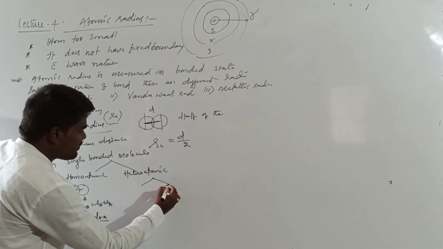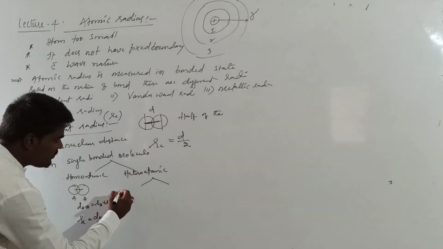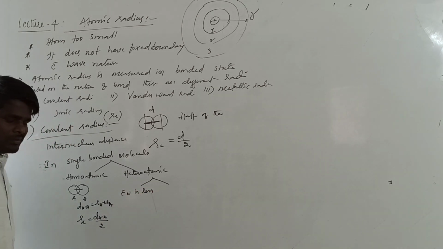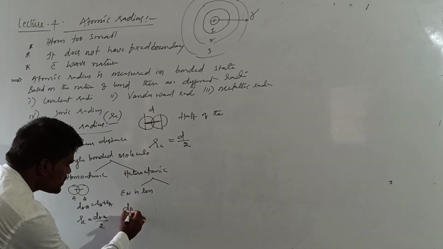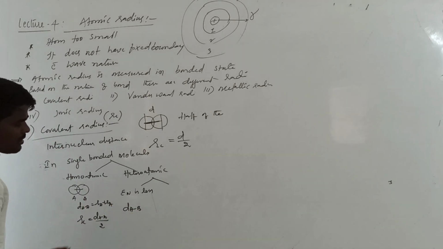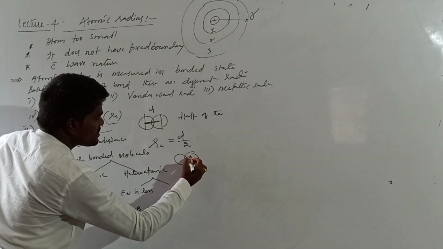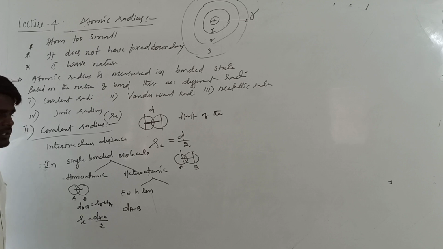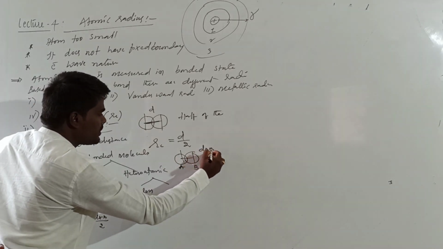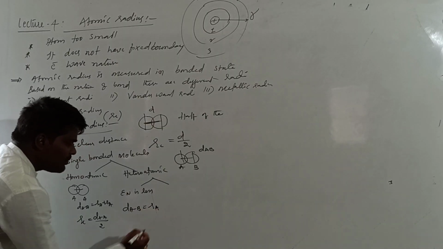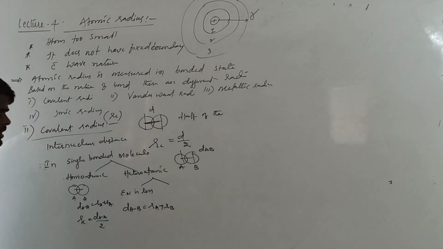In case of heteroatomic, there are two cases. If the electronegativity difference is less, then consider the distance between A and B. Suppose you are assuming two different atoms, how will it look? Two different atoms, this will be A and this will be B, and the bond is denoted with dB. If the electronegativity difference is too small, here this D will be equal to RA plus RB, the radius of A and the radius of B.